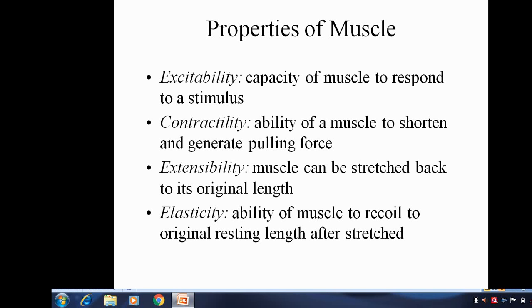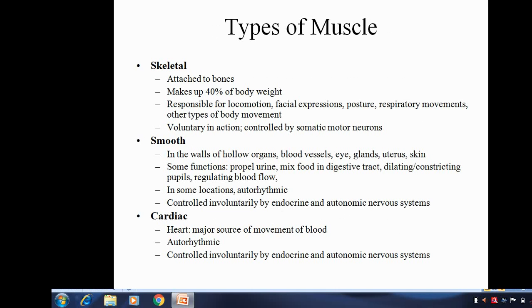Now the types of muscles. We already saw that muscles are divided into three groups: skeletal muscle group, smooth muscle group and cardiac muscle group. The skeletal muscles are attached to the bone and make up about 40% of the body weight. These skeletal muscles are responsible for locomotion, facial expressions, posture, respiratory movements and other types of body movements.